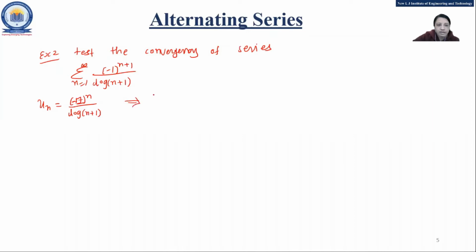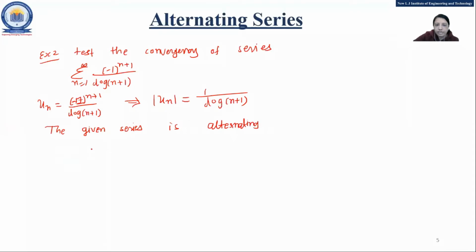Now from that we can write mod un. So what is that mod un? Same as the previous one, minus 1 raised to n plus 1, right? So no need to write down that part. So 1 upon log n plus 1. Okay, so the given series is an alternating series.